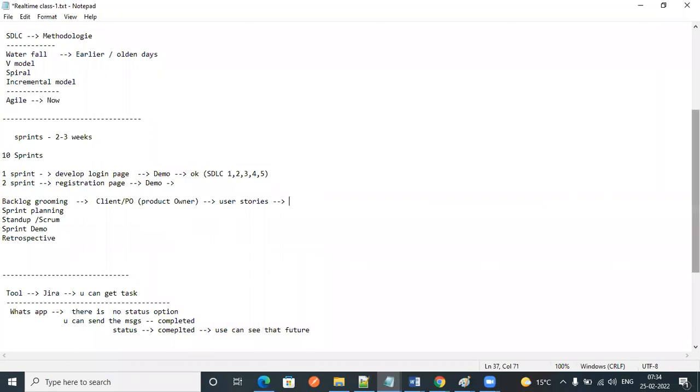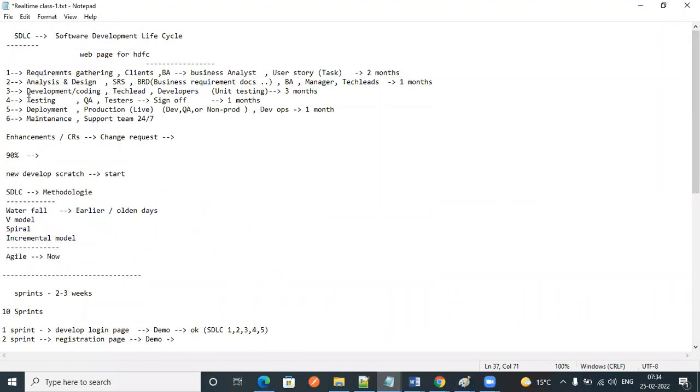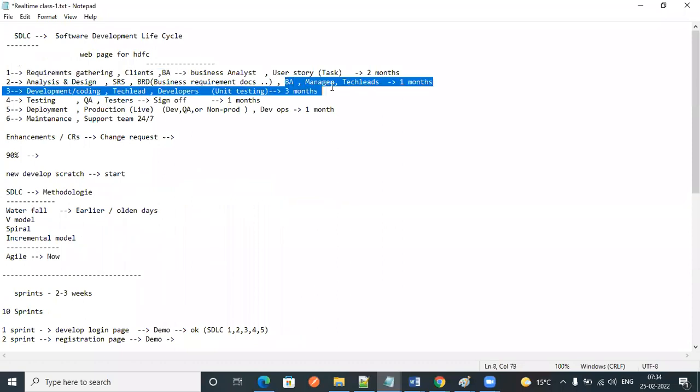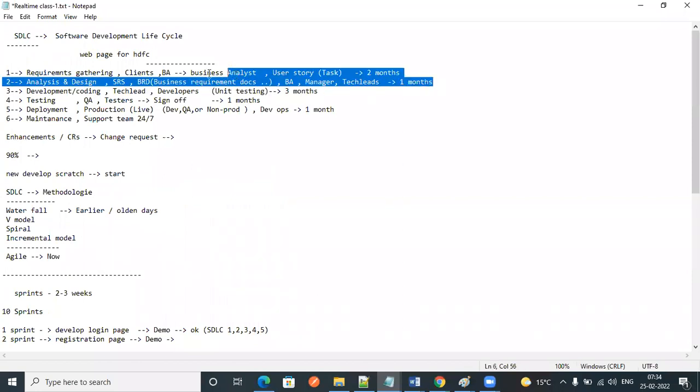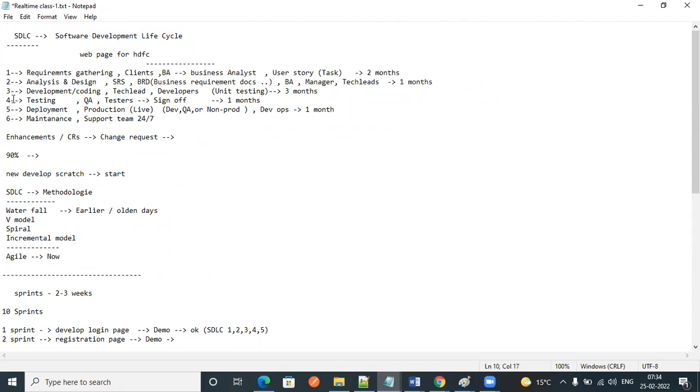See, in waterfall, who is going to be involved? In requirements gathering, only the client and BA. In analysis and design, only BAs, managers and tech leads. The developer is not sure what happened in the first two phases. Next, in coding, only the tech lead and developers are involved, and in testing only QA and testers.